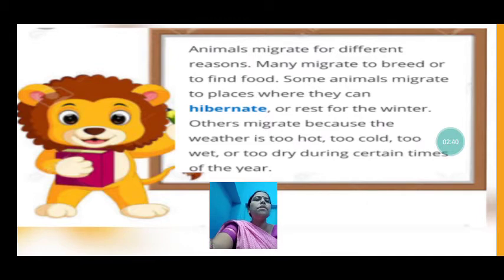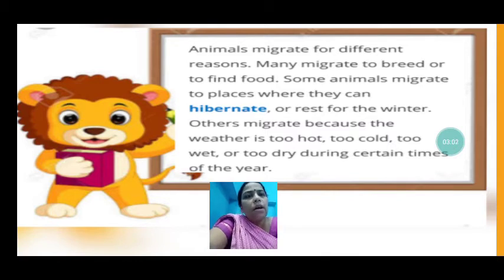Then some animals migrate to places where they can hibernate, and some go to places where they can take rest in the winter. When the winter becomes harsh for the animals to survive, they go to a place where they can live over there